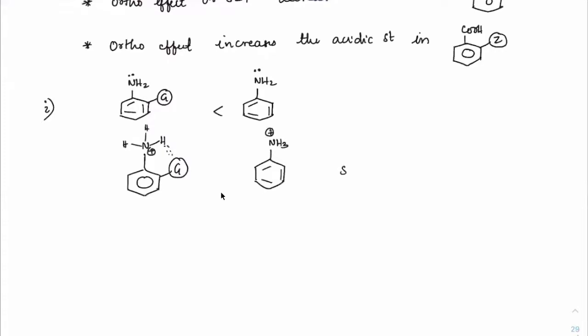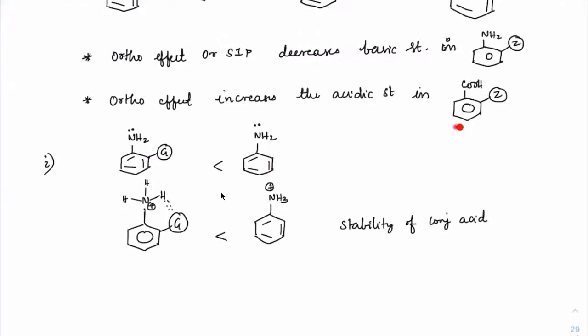Hence, if you see the stability order, the stability of the conjugate acid, then this will be more stable. Which means if you are comparing any particular group containing anilines, ortho will be the least basic. Okay, students, just like how we used to write ortho as the most acidic in the case of benzoic acid, irrespective of whatever the other effects there are, here also, because of the ortho group, this will be the least basic when it comes to anilines.